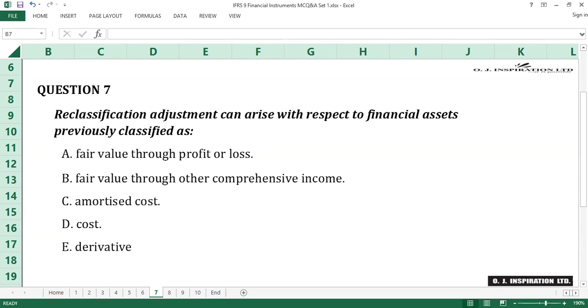Question number 7. Reclassification adjustment can arise with respect to financial assets previously classified as dash. A. Fair value through profit or loss. B. Fair value through other comprehensive income. C. Amortized cost. D. Cost. E. Derivative. Time counts.